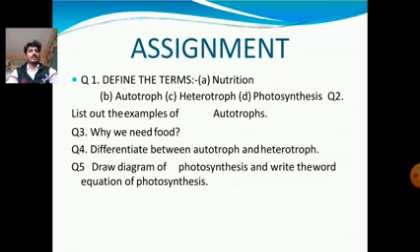Thank you, students. These are the assignments. First, define the terms: nutrition, autotrophs, heterotrophs, and photosynthesis. Next question, list out examples of autotrophs. Next question, why do we need food? Fourth question, differentiate between autotrophs and heterotrophs. Fifth question, draw a diagram of photosynthesis and write the word equation of photosynthesis.